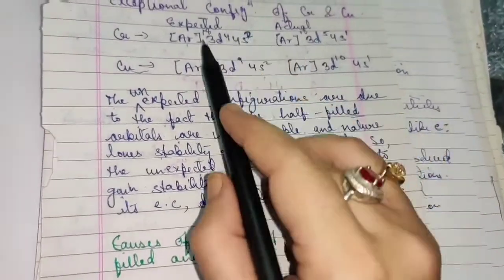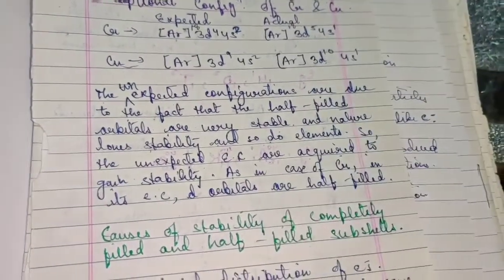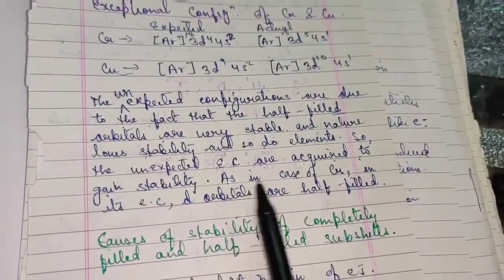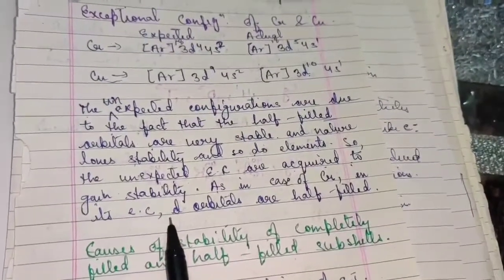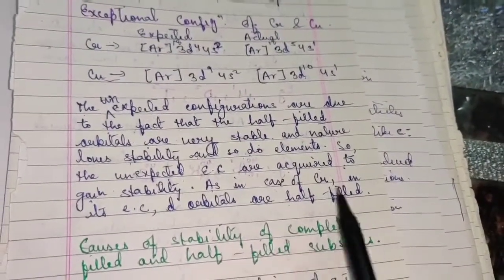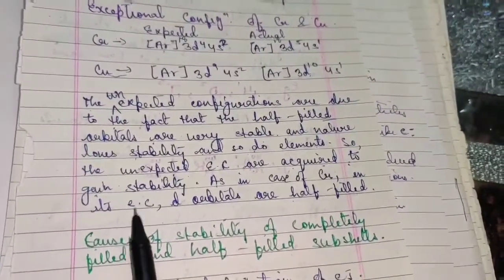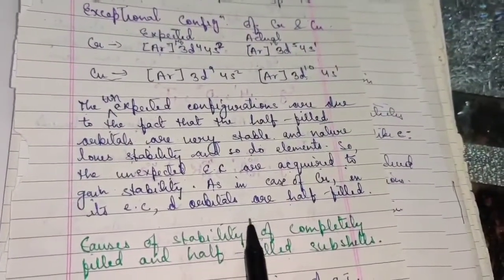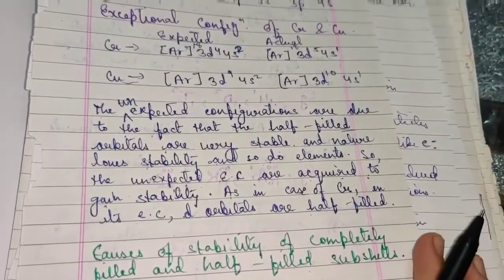In case of chromium, it is half-filled, and in case of copper, it is fully filled electronic configuration. In case of chromium, the d orbitals are half-filled. You can add one more line, that in case of copper, d orbitals acquire fully filled electronic configuration. You can write it in your own words to understand it in a better way.